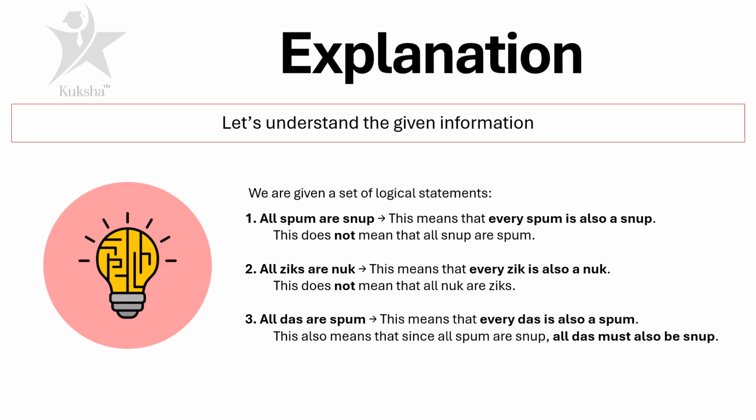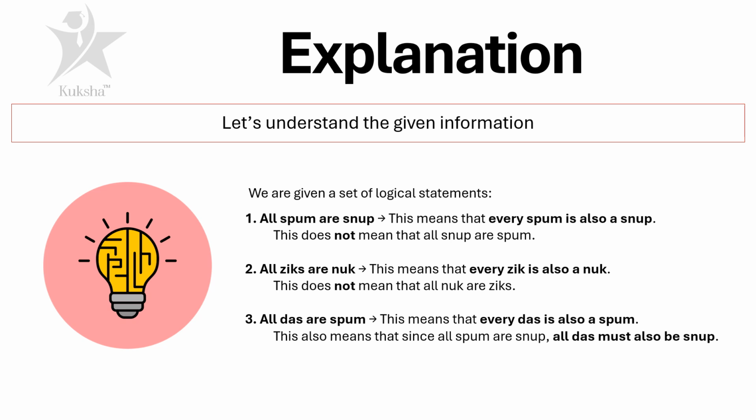So the explanation is, let us understand the information that is given to us. So we are given a set of logical statements. All spum are snup. This means that every spum is also a snup. This does not mean that all snup are spum. The second logical statement is all ziks are nuck.